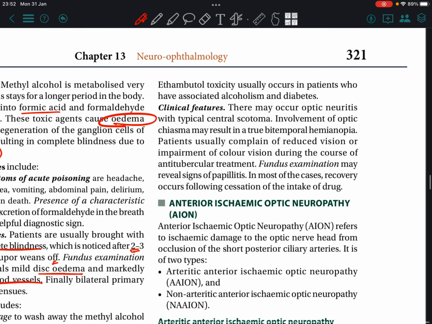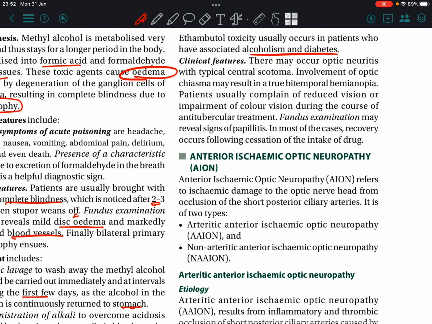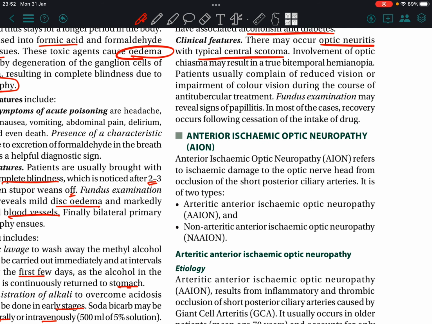Ethambutol is an anti-tubercular drug. Ethambutol toxicity usually occurs in patients who have associated alcoholism and diabetes. The clinical features are mostly optic neuritis and typical central scotoma. Involvement of the optic chiasma may result in true bitemporal hemianopia. Patients usually complain of reduced vision or impairment of color vision during the course of anti-tubercular treatment.